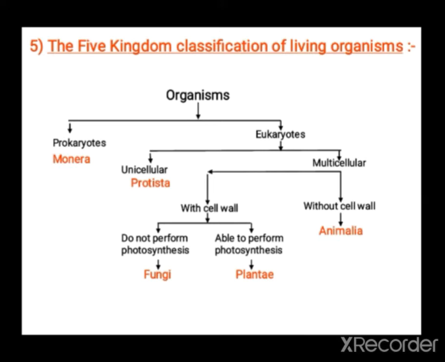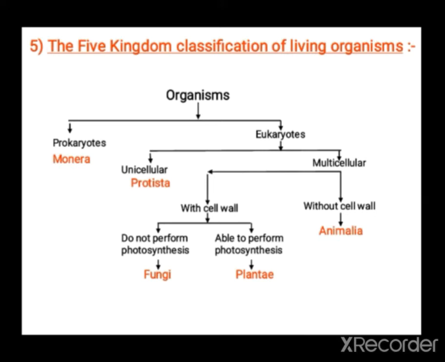Next, eukaryotes. Eukaryotes can be unicellular or multicellular. Unicellular eukaryotes are kept under Protista, and multicellular ones we can classify further. If they do not have a cell wall, they are classified under Animalia. If they have a cell wall and are able to do photosynthesis, they are kept under Plantae. Not able to do photosynthesis means they are kept under Fungi. Like that we can see the 5 kingdom classification.